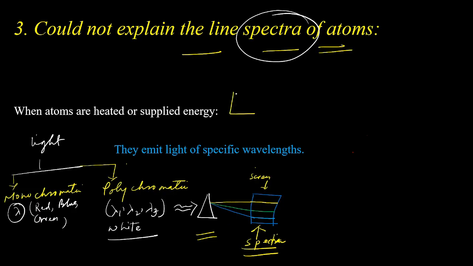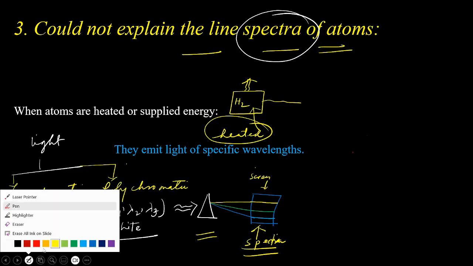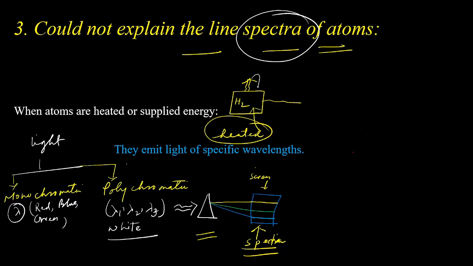When gaseous elements are kept within a container and heated, suppose the gas is hydrogen gas, after heating the gas gets excited. When the gas now comes to its ground state, it releases energy.